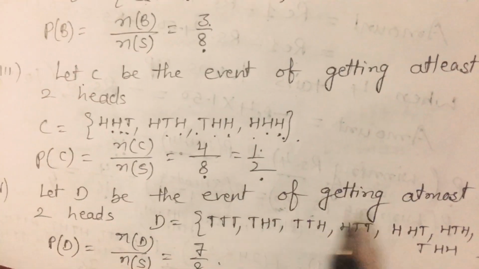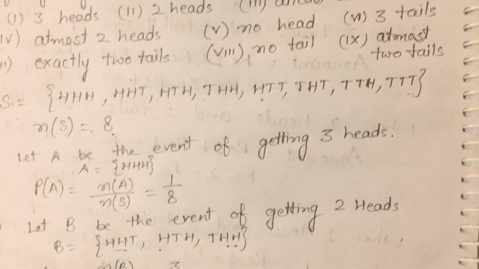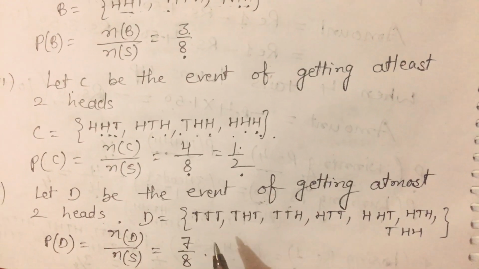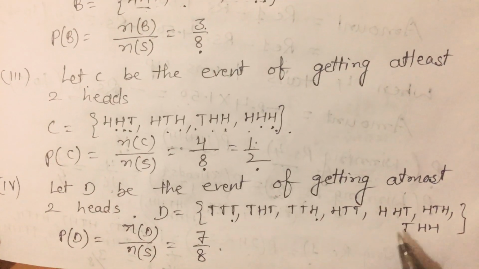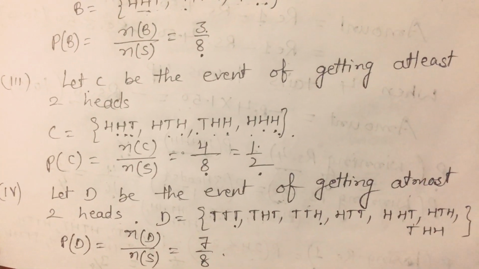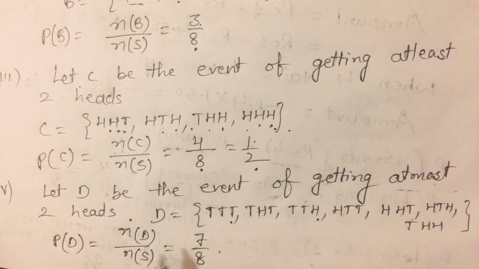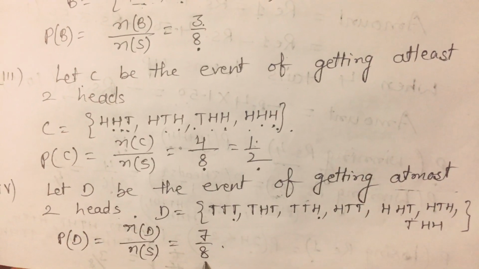Let D be the event of getting, now fourth part, at most 2 heads. At most means maximum 2 heads. Maximum 2 heads means at most 2 heads can come. Maybe no head comes, maybe 1 head comes, maybe 2 heads come. 3 heads cannot come because maximum 2 heads is given. So there are 7 cases in these. Then what is the probability? 7/8.